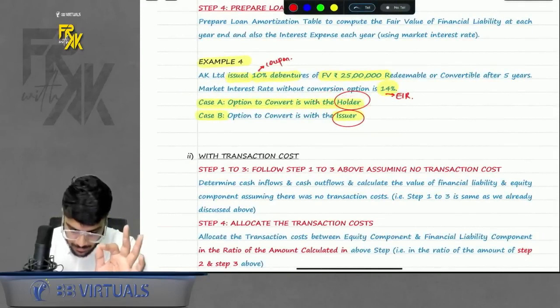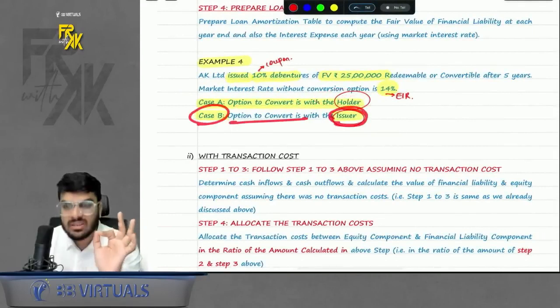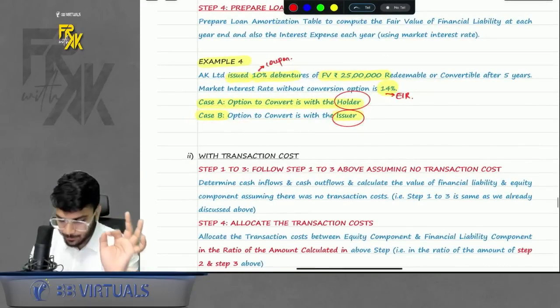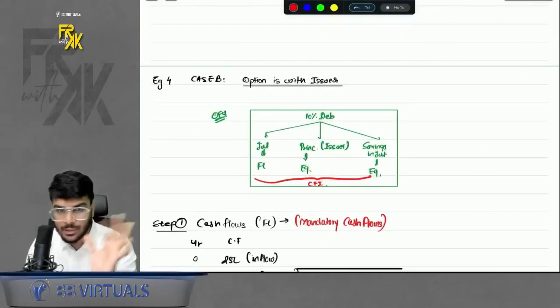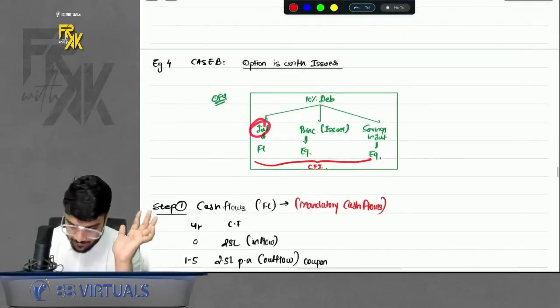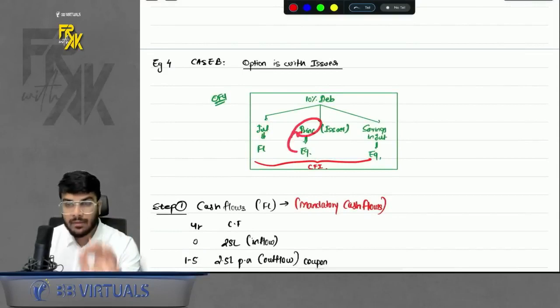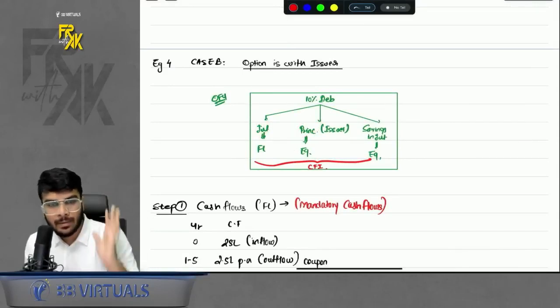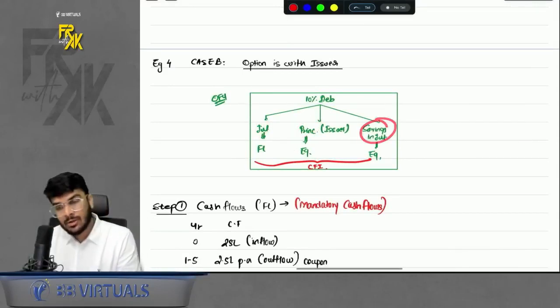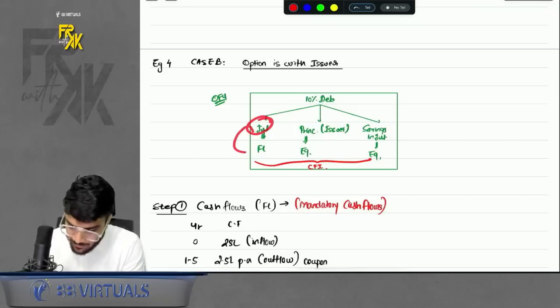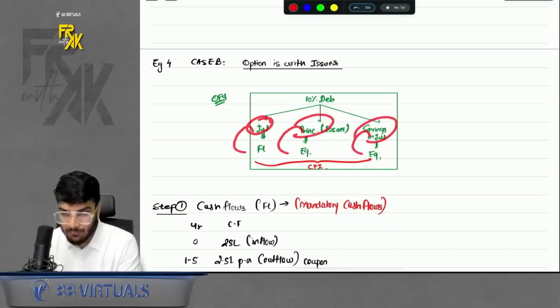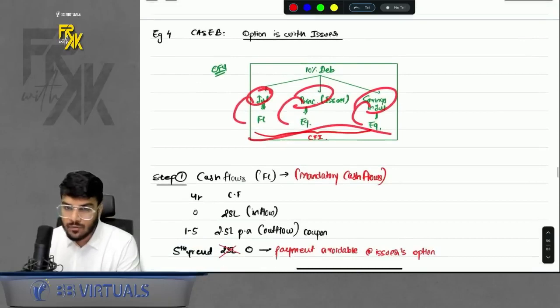Now comes the important part, case B, where option to convert is with the issuer of the instrument. Now, if the option is with the issuer, in that case, interest is FL, but principal becomes equity. Why? Because issuer at its own will can avoid paying cash. Now savings in interest is also already equity. So interest FL, principal equity, savings in interest equity. So again, it is a CFI. How to account for this?